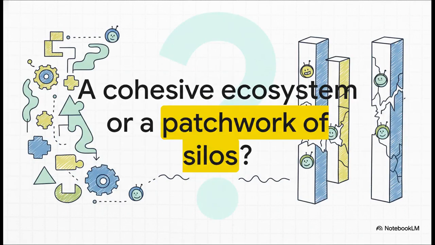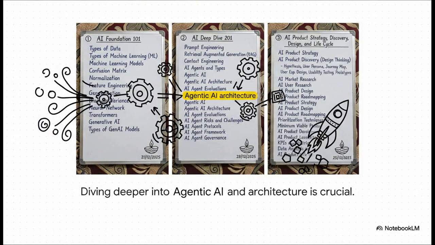And that really leaves us with the million-dollar question. The choices we all make right now, how we build on these standards, how we adopt them, that's what's going to decide what happens next. Are we going to build a truly open, collaborative AI ecosystem, or are we just building a shinier, more sophisticated set of silos? Look, this is just the tip of the iceberg. The whole world of agentic AI is moving at a breakneck pace, and just understanding these protocols is only one piece of a much larger puzzle. Things like AI architecture, product strategy, that's where you really start to see who's leading the pack. This is where the real work begins.